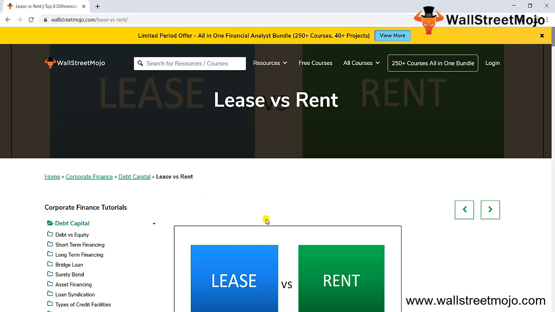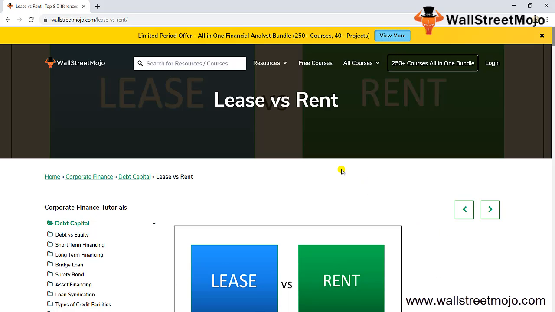Welcome everyone, and today we have a topic called lease versus rent. Let me give you a short synopsis first. In this topic, we are going to learn the meaning of what is lease and what is rent. We are going to understand some of the differences like the meaning, the term, the accounting standards involved, the parties involved, the considerations given to maintenance, the change in contracts or agreements, the offer at expiry, and some of the key differences. So let's begin today: lease versus rent.